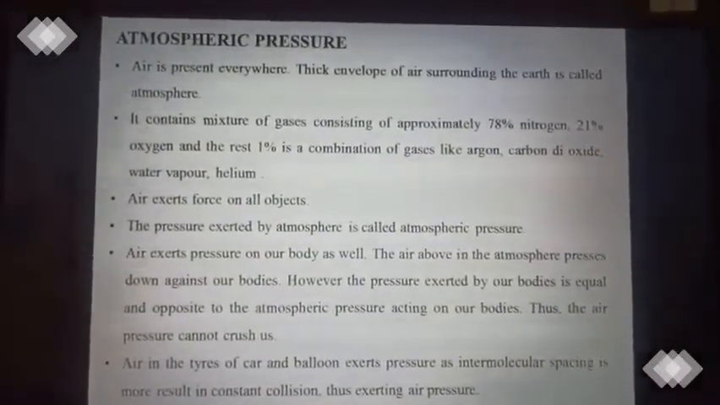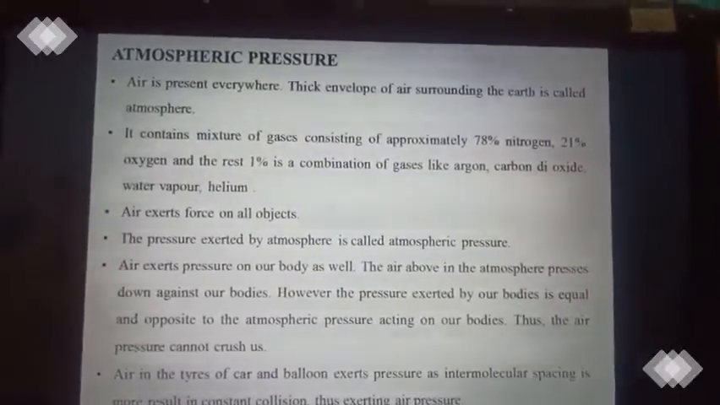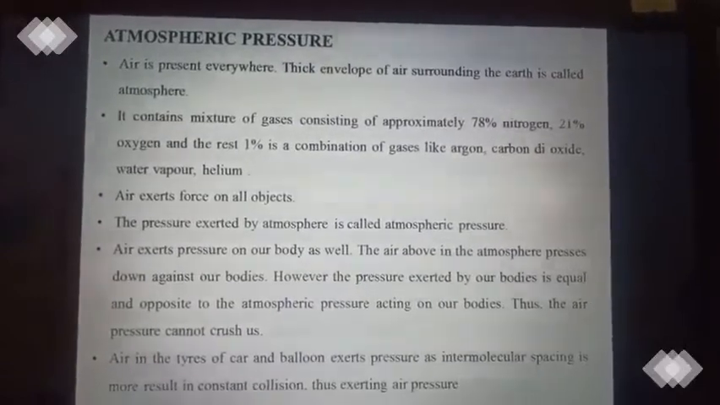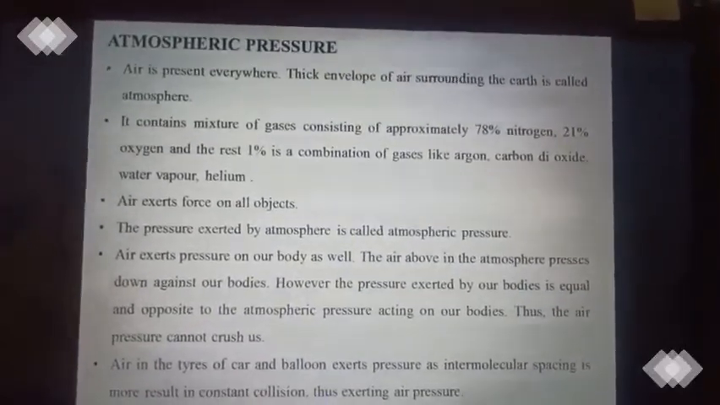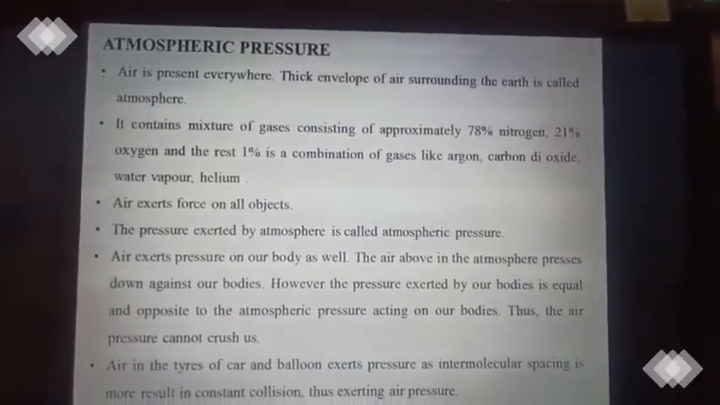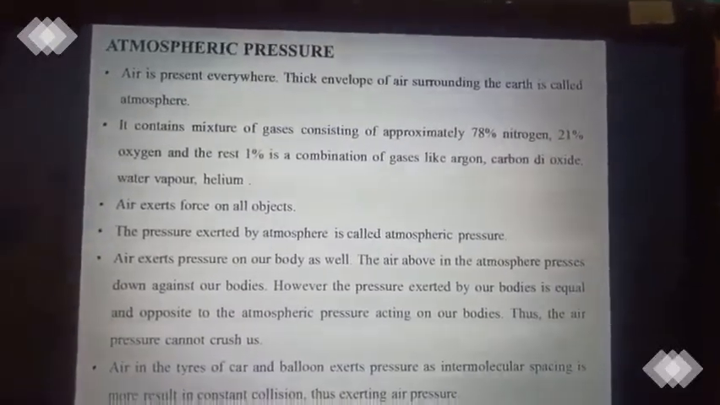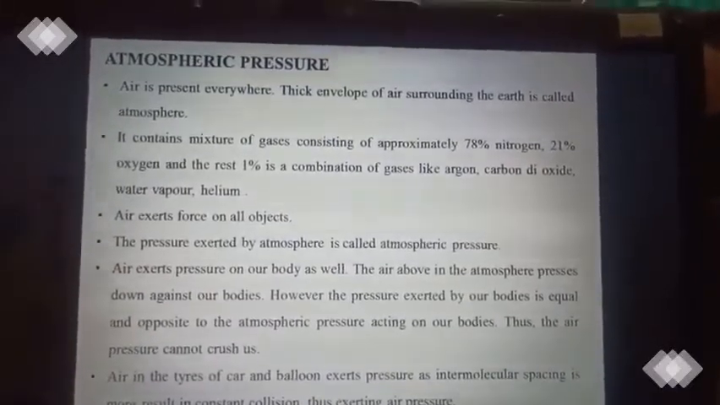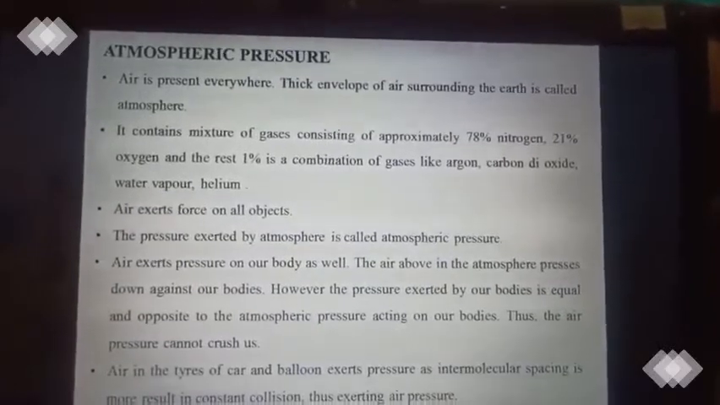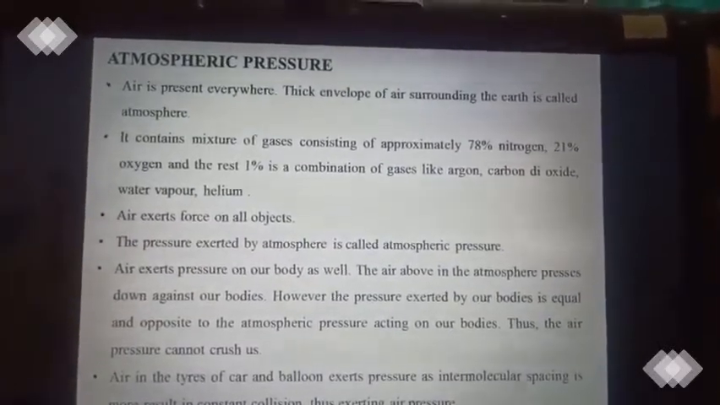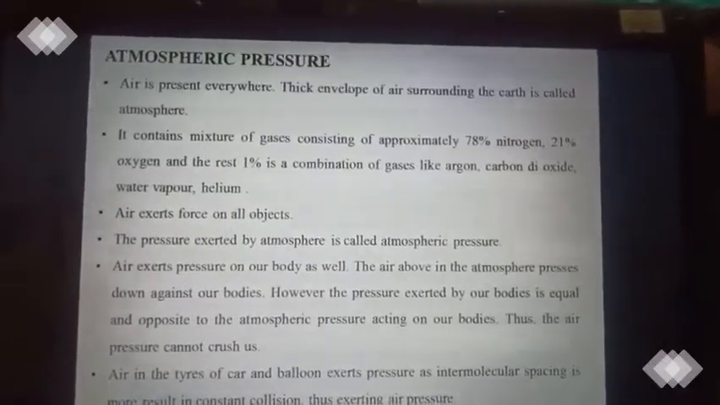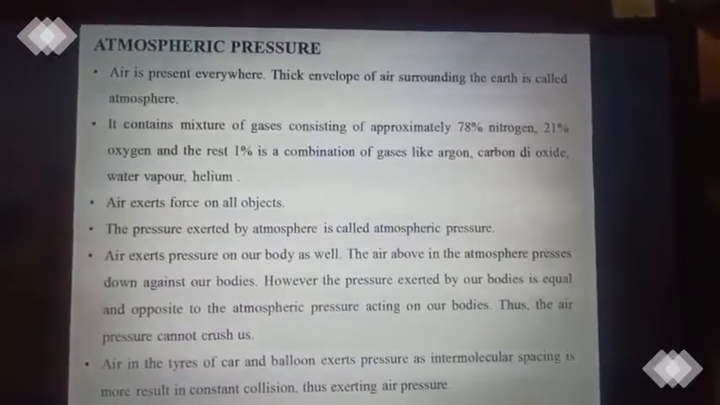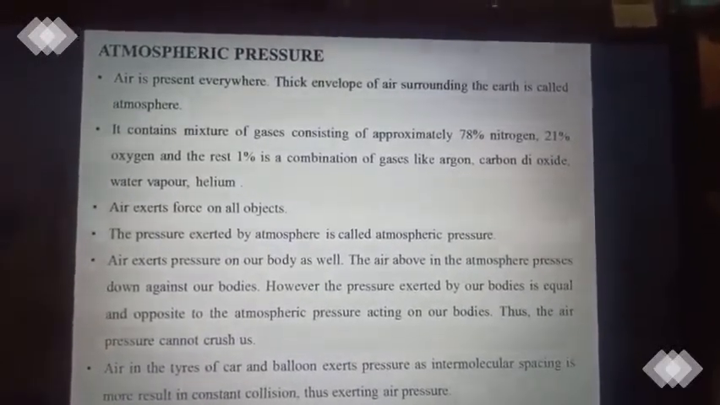It contains a mixture of gases consisting of 78% nitrogen, 21% oxygen, and the rest 1% is a combination of gases like argon, carbon dioxide, water vapor, helium. So it has some weight, so it exerts a pressure. As you know already, the molecules are free to move inside an air container. So they keep on moving, hit each other, and because of the collision, they exert a pressure. Clear?